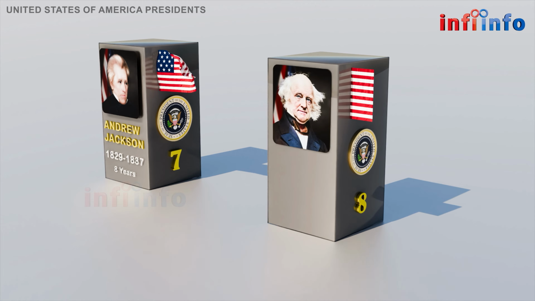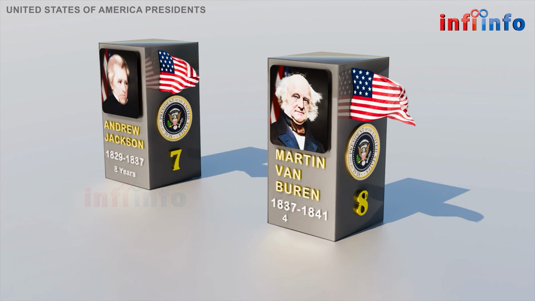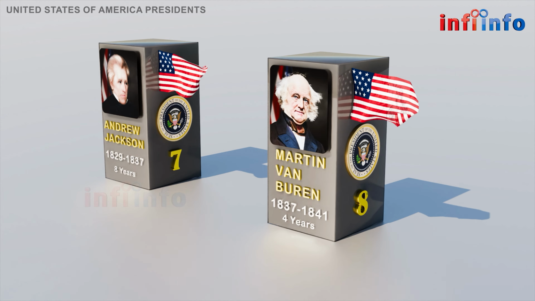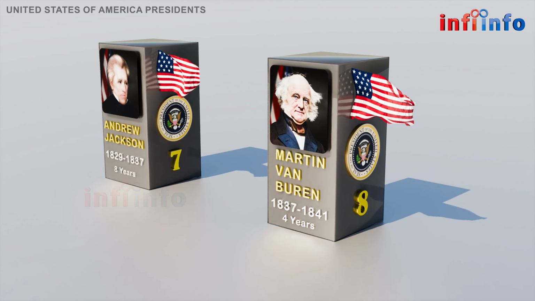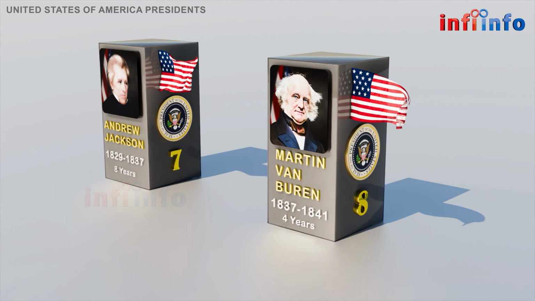The eighth U.S. president was Martin Van Buren, born on December 5, 1782 in Kinderhook, New York. He was a Democrat and served for 4 years from March 4, 1837 to March 4, 1841. He is credited with establishing the second-party system in American politics.